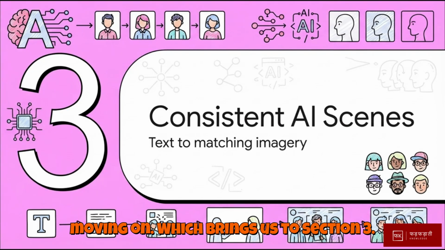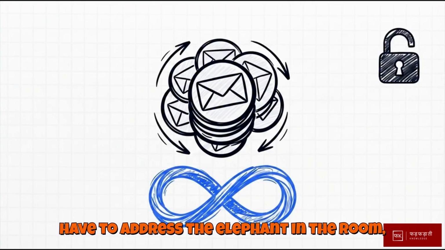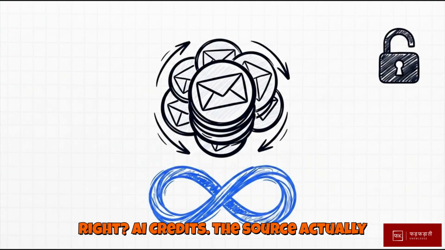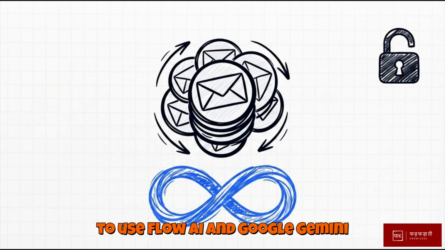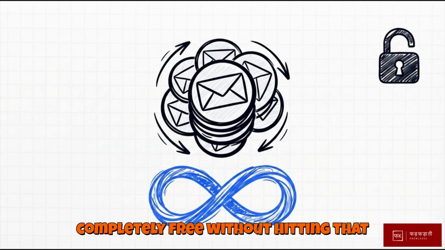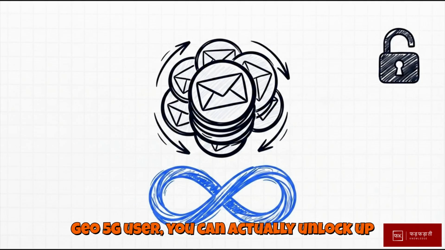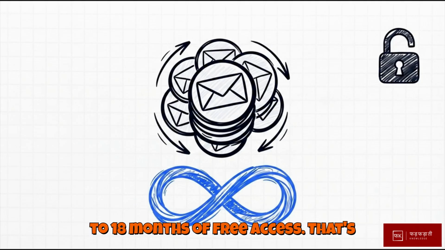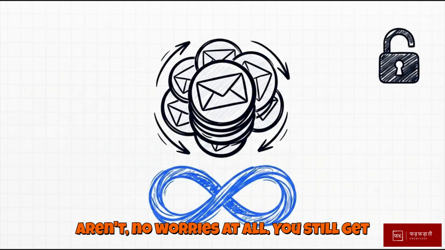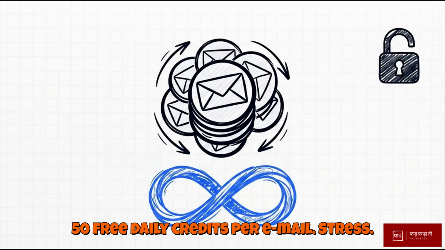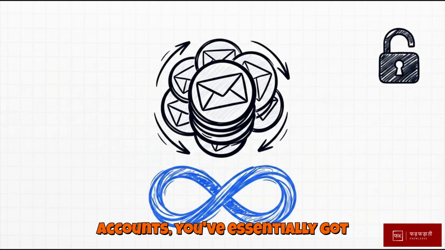Which brings us to section 3. Generating consistent AI scenes. Now, before we actually generate anything, we have to address the elephant in the room, right? AI credits. The source actually reveals an amazing insider secret on how to use Flow AI and Google Gemini completely free without hitting that dreaded paywall. If you happen to be a Geo5G user, you can actually unlock up to 18 months of free access. That's roughly 1,200 credits. But hey, if you aren't, no worries at all. You still get 50 free daily credits per email address. So just by rotating a few email accounts, you've essentially got unlimited generation power.